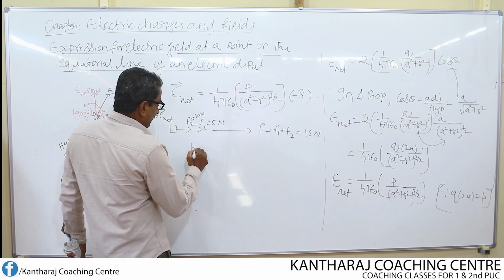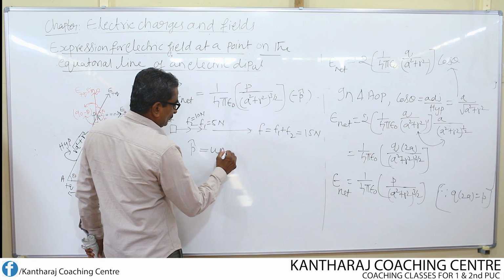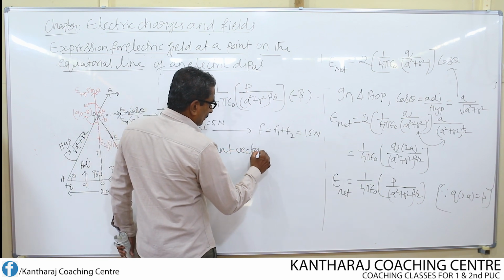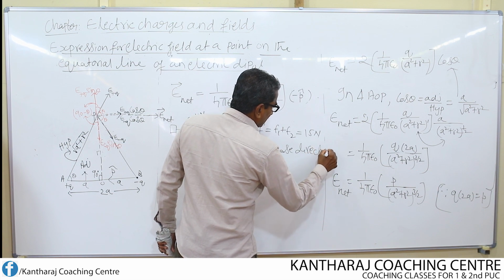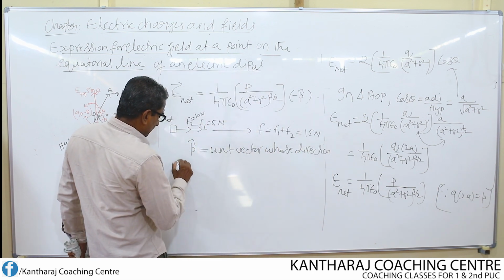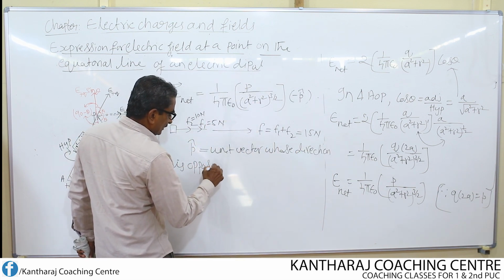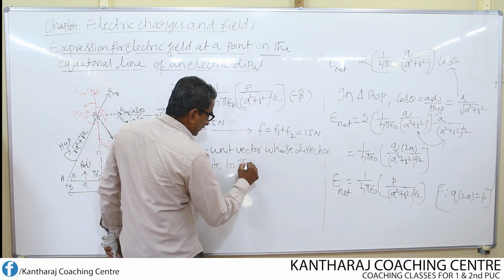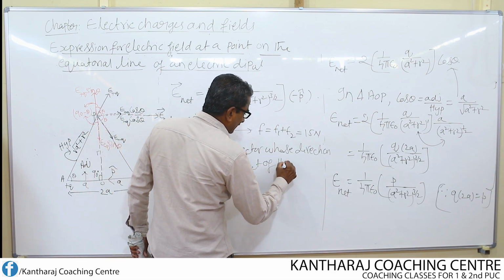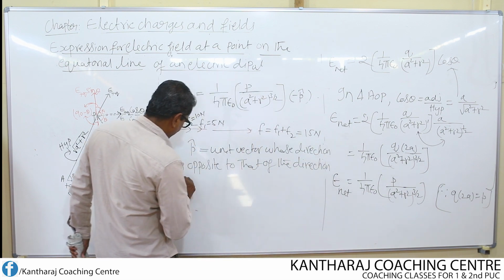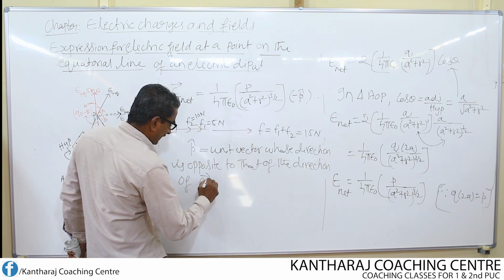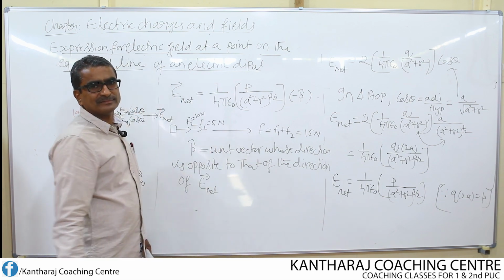So P cap is nothing but a unit vector whose direction is opposite to that of the direction of E net.